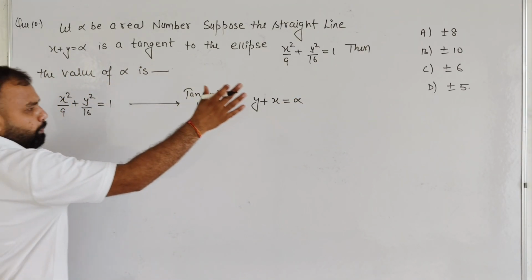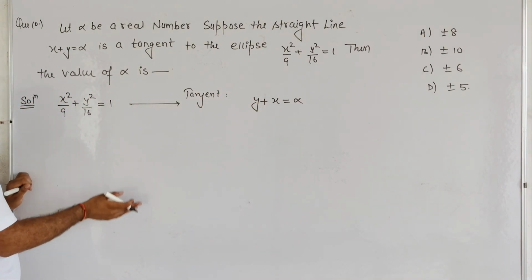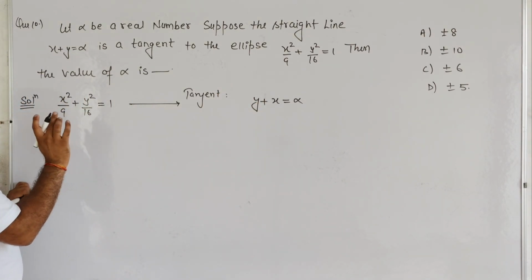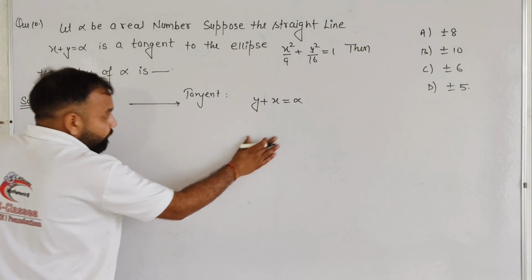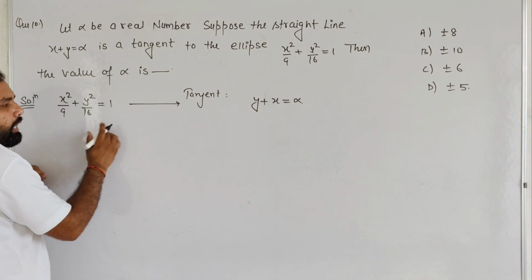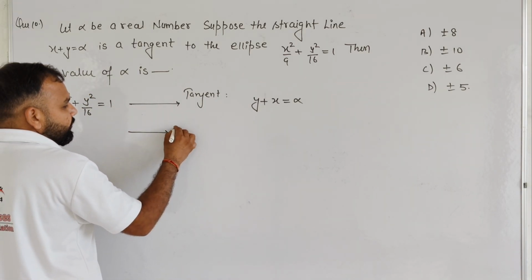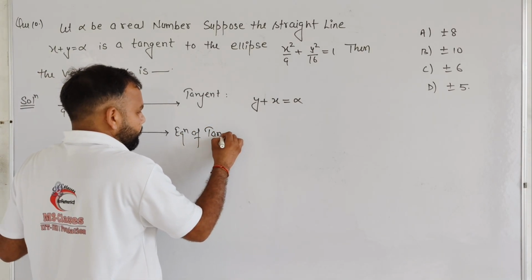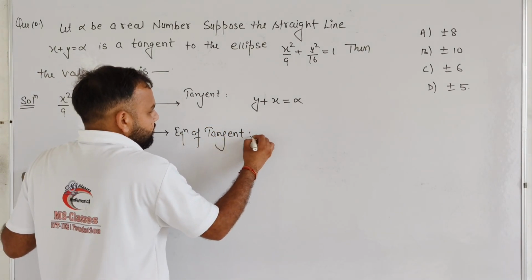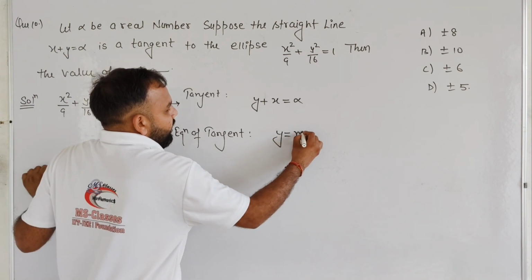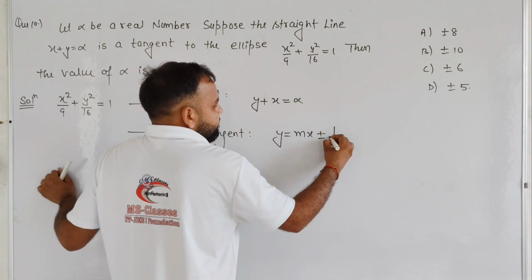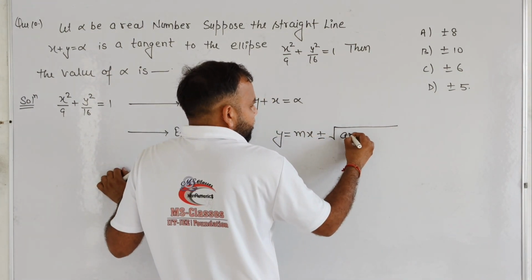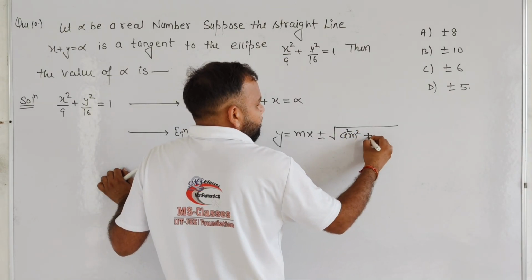So basically this is given, and student, for finding alpha, we know very well the direct formula for the equation of tangent on an ellipse. It is basically y equals mx plus or minus under root a square m square plus b square.